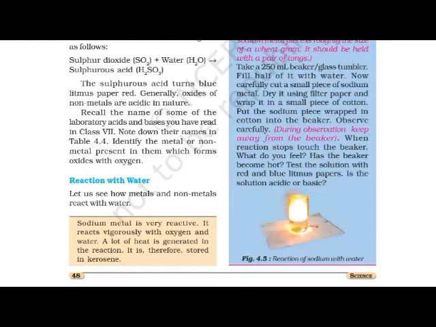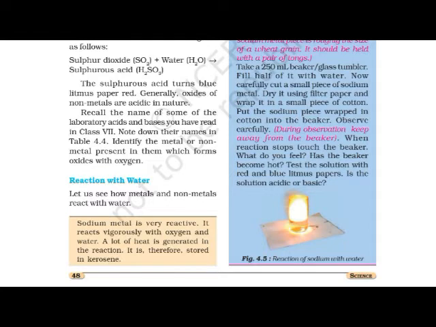Activity number 4.5, to understand exactly how sodium reacts with water. You can see figure 4.5, which shows the reaction of sodium with water. This activity should be demonstrated by the teacher.